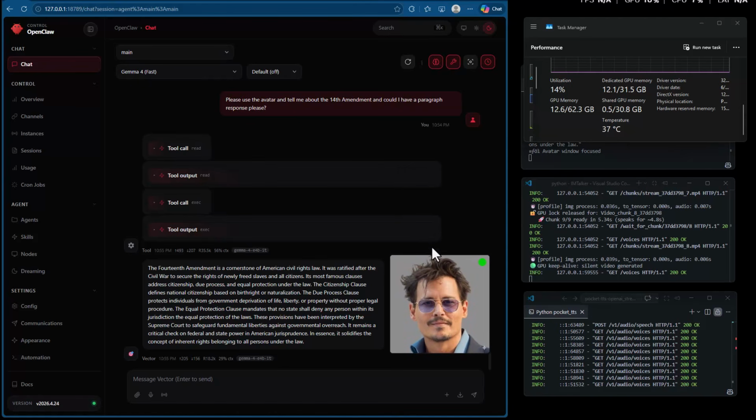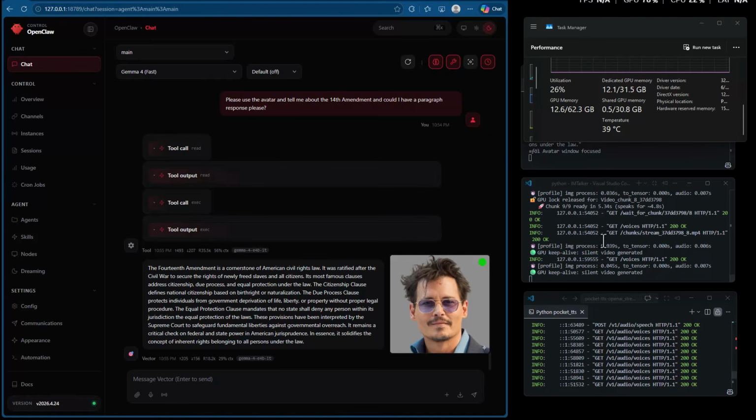It could be just voice, so you could turn the avatar itself off. But the tool call is what makes it work. And again, the sidecar services here: there's voice to text, text to speech, and of course the avatar itself involved.